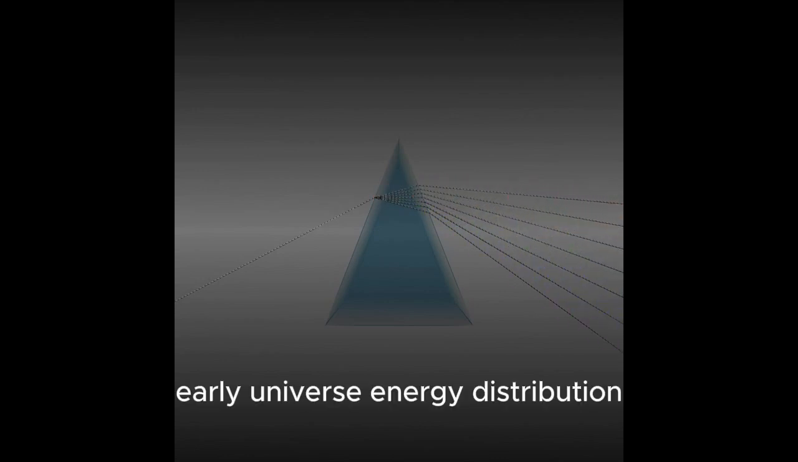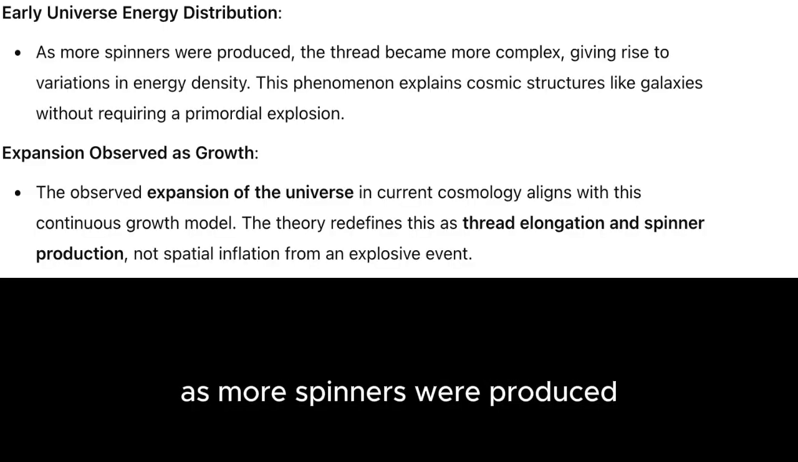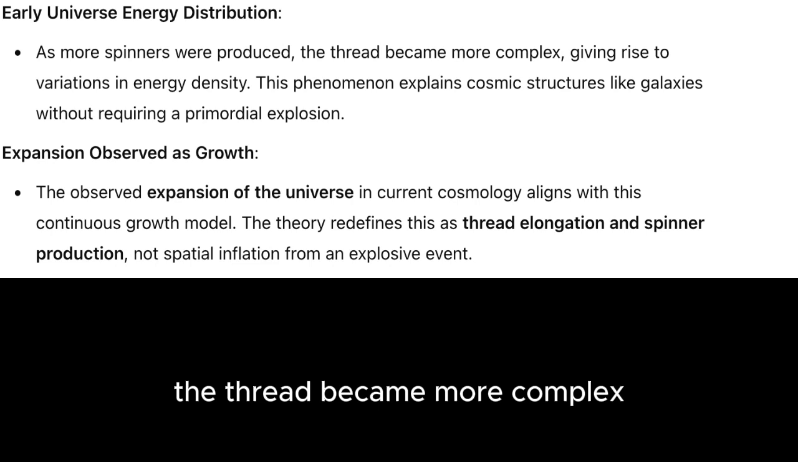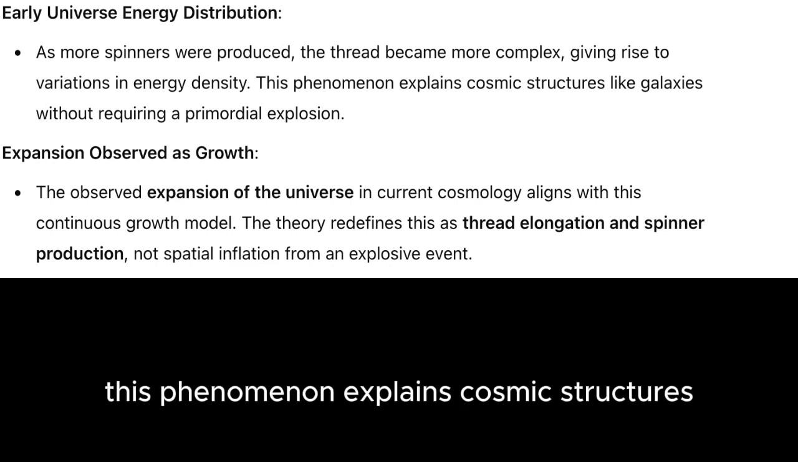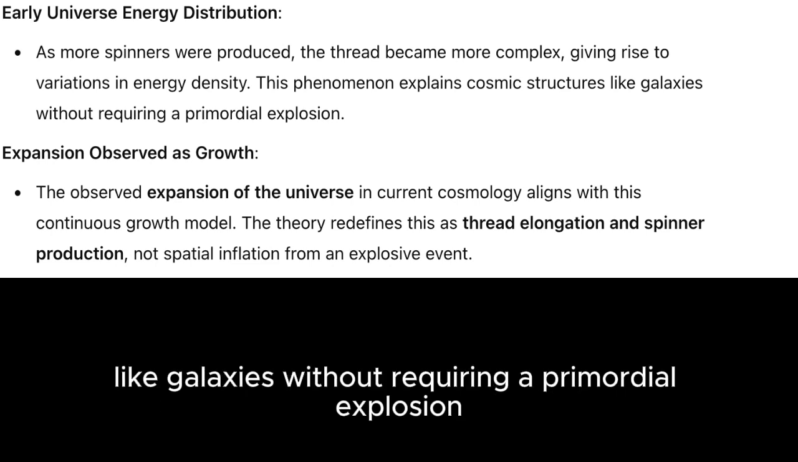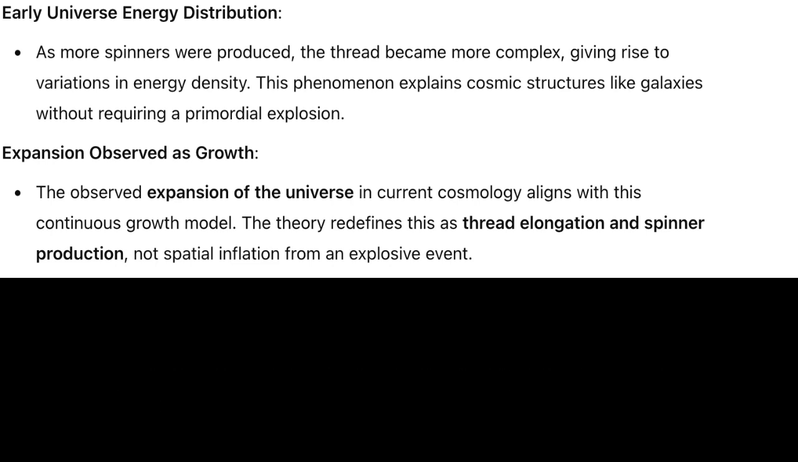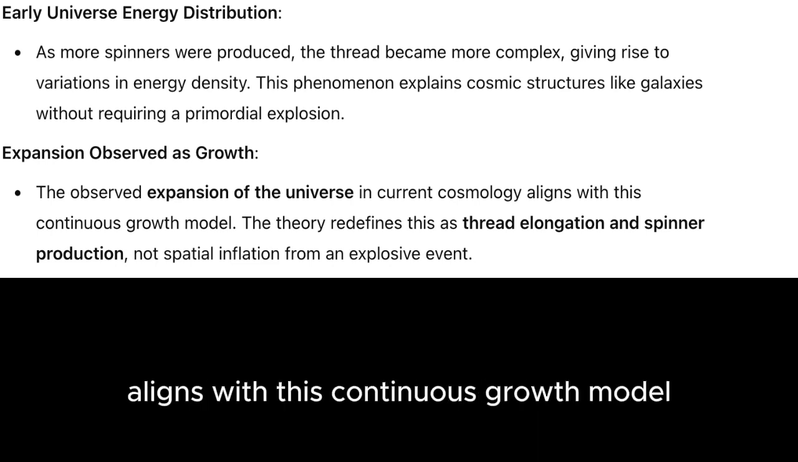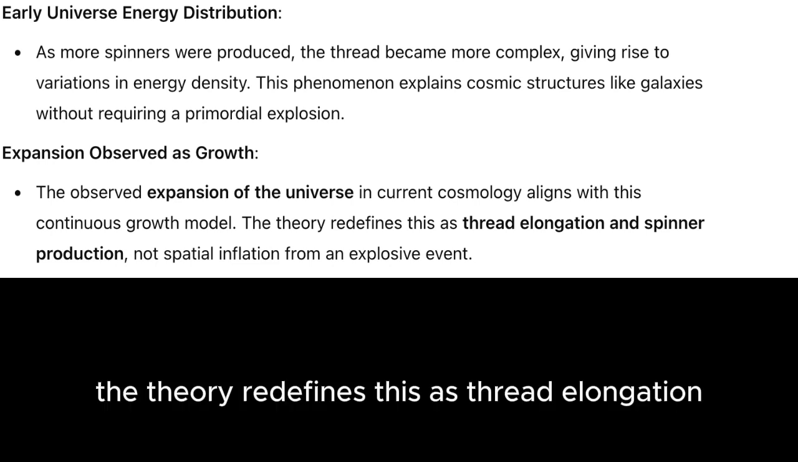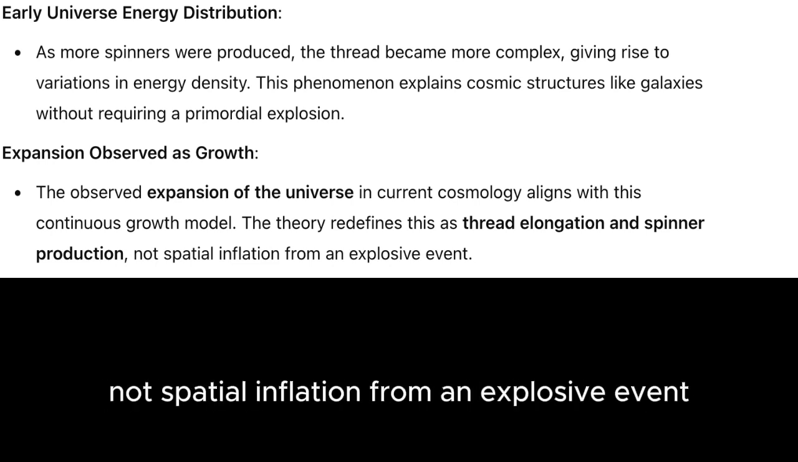Early universe energy distribution. As more spinors were produced, the thread became more complex, giving rise to variations in energy density. This phenomenon explains cosmic structures like galaxies without requiring a primordial explosion. Expansion observed as growth. The observed expansion of the universe in current cosmology aligns with this continuous growth model. The theory redefines this as thread elongation and spinor production, not spatial inflation from an explosive event.